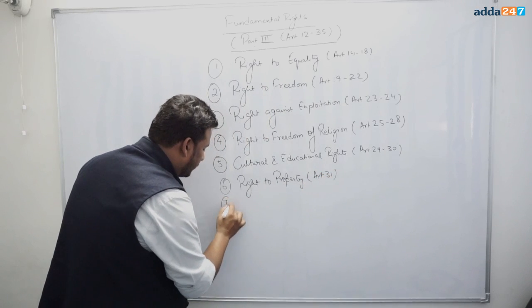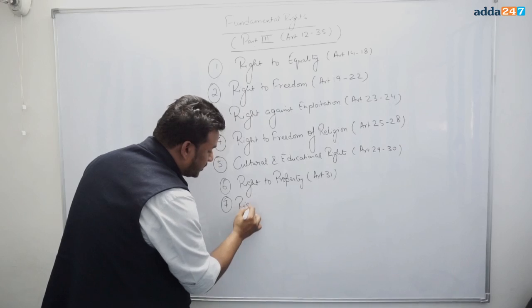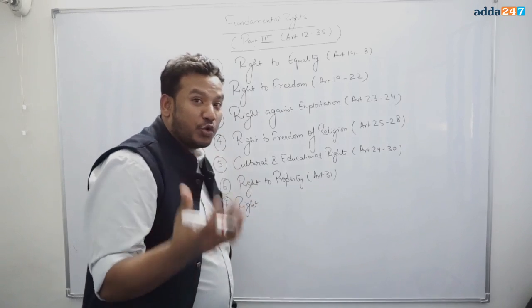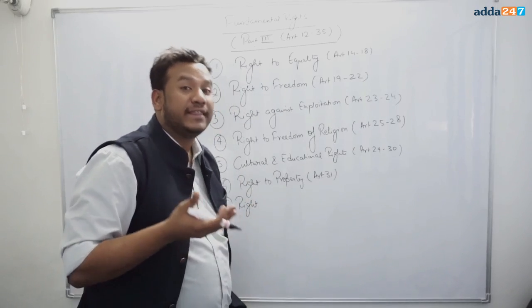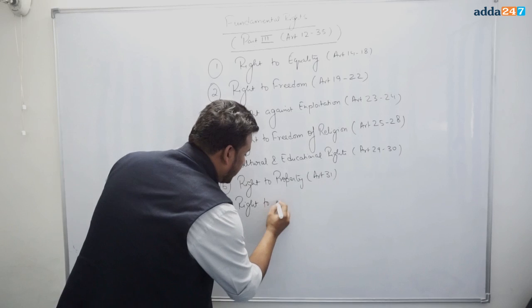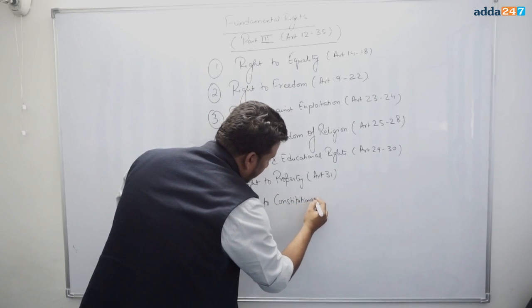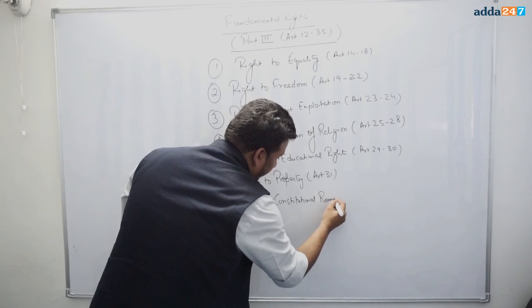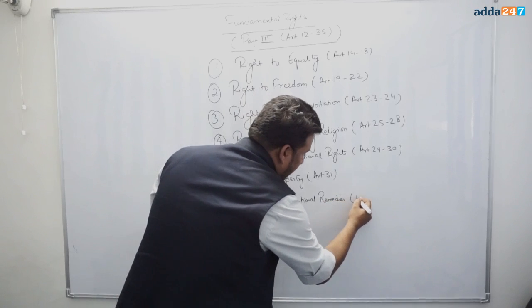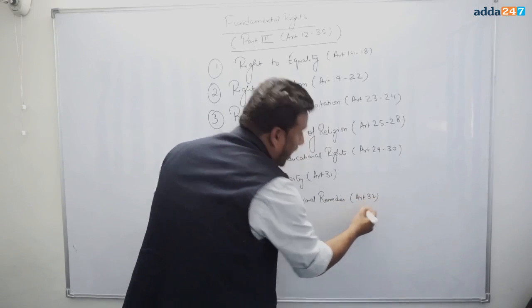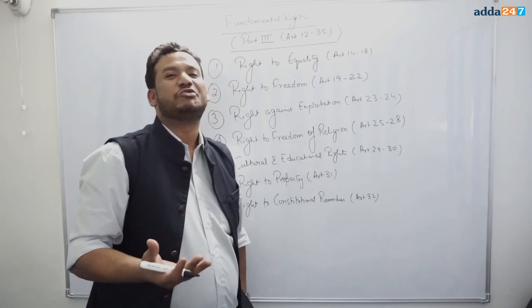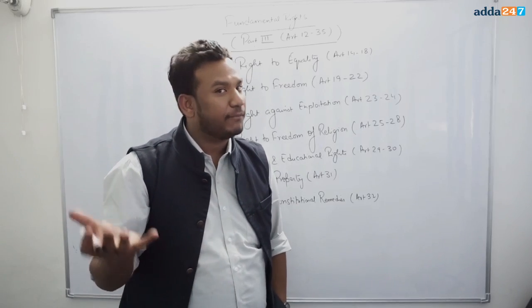And the seventh one, the most important, under which you have the right to go to the court of law. That is why the right to constitutional remedies has been known as the heart and soul of the Constitution by Dr. B.R. Ambedkar.